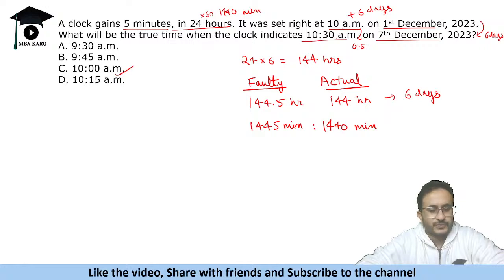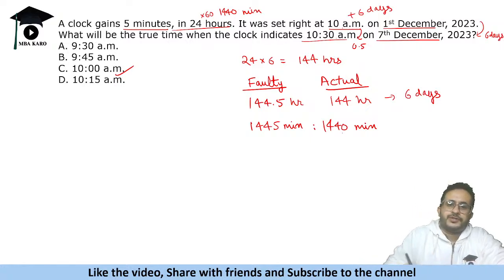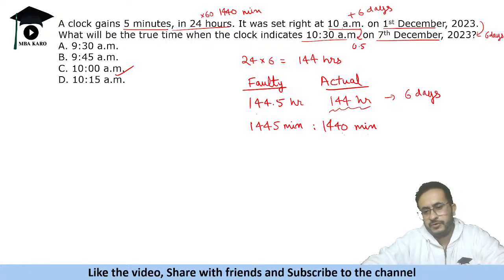Okay, so a lot of people got quant replica from my session. Great. So I hope those sessions must have helped you in at least some questions. Okay, so got this. Like if it is a proportion based question, 1440 minute actual clock, that means faulty clock moves by 1445 minutes. If the faulty clock is moving by 144.5 hours, the actual clock should move by 144 hours, which is 6 days. And 10 a.m. plus 6 days means 10 a.m. on that 7th of December.